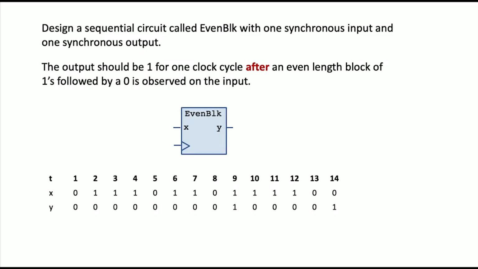Yes? If there were 2 zeros in a row, would that also count as an even amount of ones? No, we don't care about the zeros. We just care about the 1s, right? It says an even length block of 1s. So the purpose of the zeros here is to separate the blocks of 1s. In order to have a block of 1s, you have to have a 0 before it and a 0 after it. Otherwise, you don't know where it starts and ends.